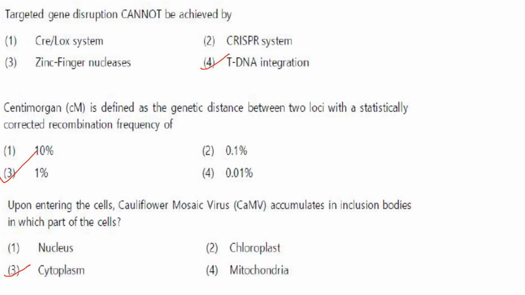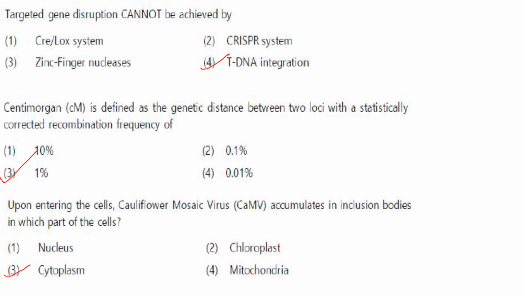Then next one. Centimorgan is defined as the genetic distance between two loci with a statistically corrected recombination frequency of. So if two loci are 1 centimorgan apart, there is a 1% chance that the recombination event will occur between them. So the answer here is option 3, 1%.